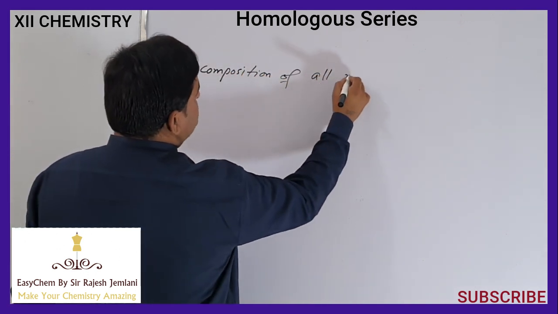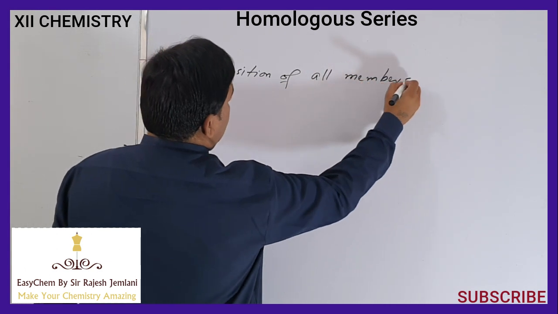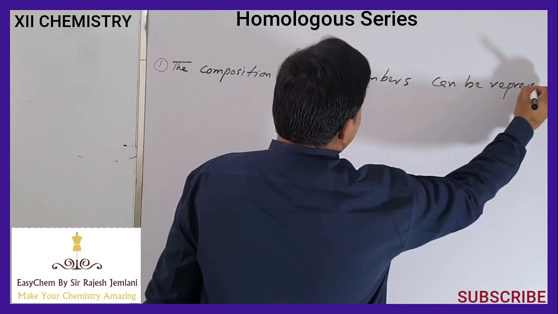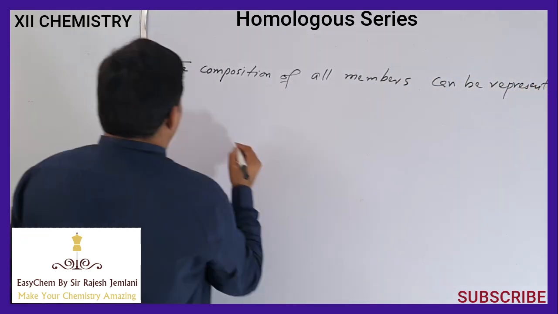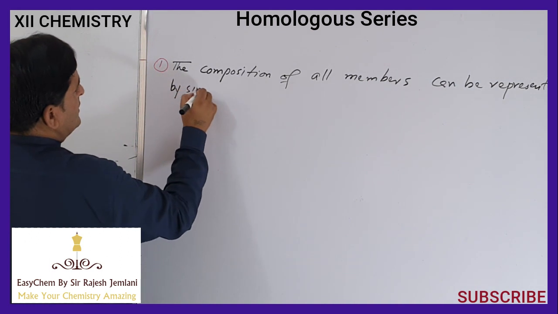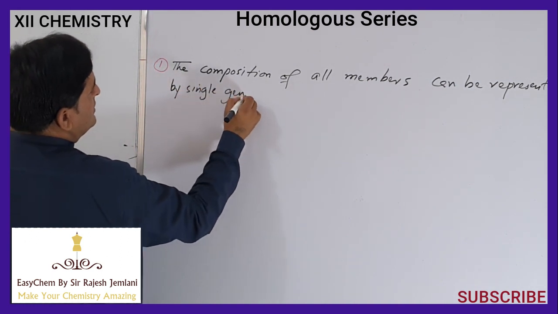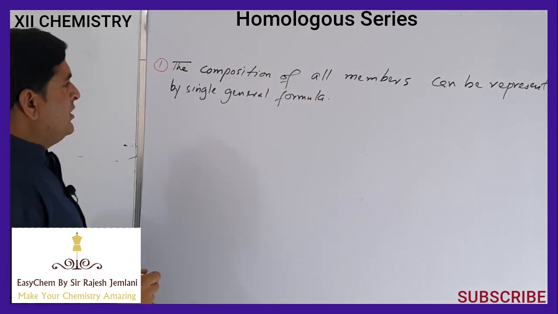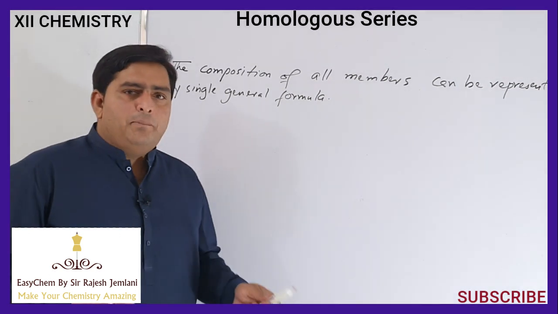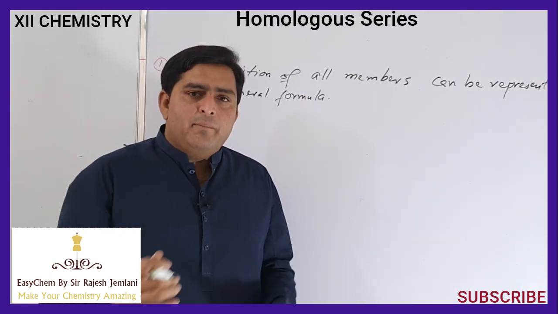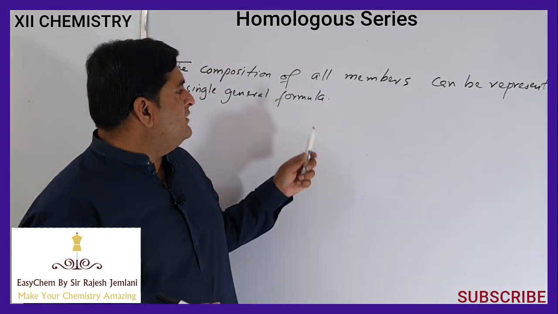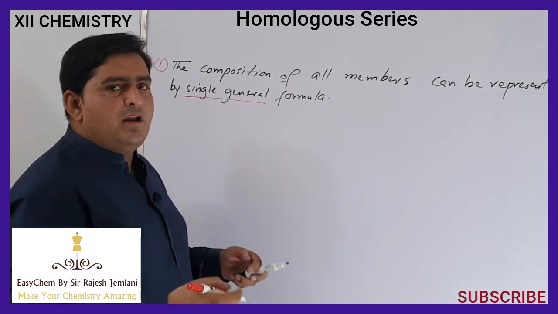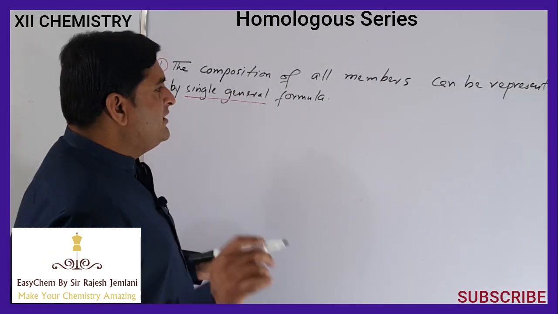all members can be represented by a single general formula. It means we can represent all members of a homologous series with a single general formula. We don't need to write more and more, or again and again repeated or different formulas. We just need a single formula.